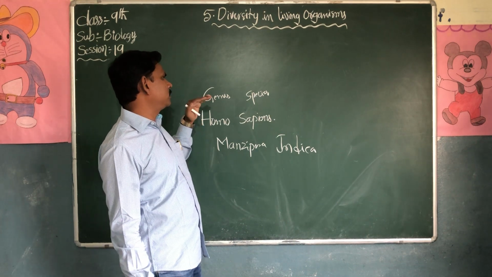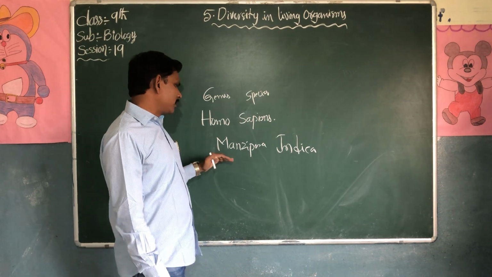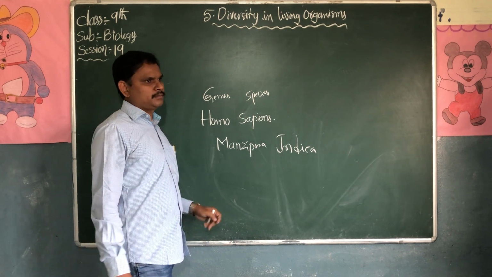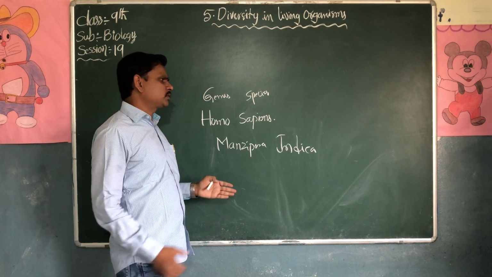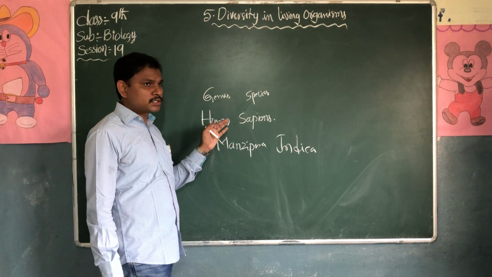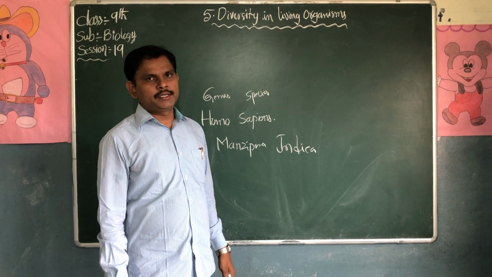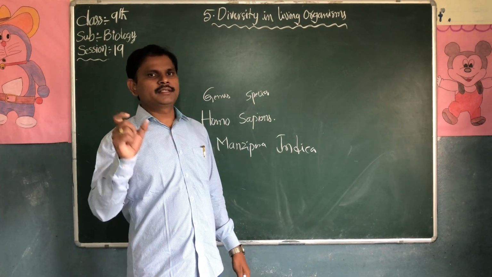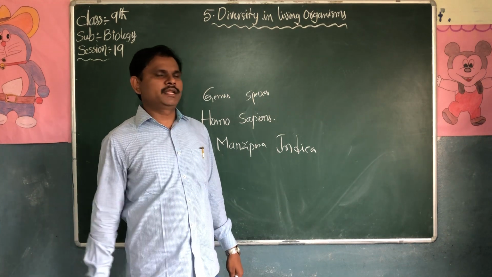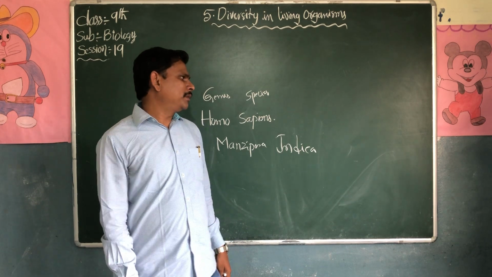The first talks about the genus, the second talks about the species. Like Azadirachta indica, Mangifera indica. There are so many names like this. This naming was first introduced by Carolus Linnaeus. We discussed in the last class how Linnaeus divided plants and animals, first in 1735 into two kingdoms, Vegetabilia and Animalia.